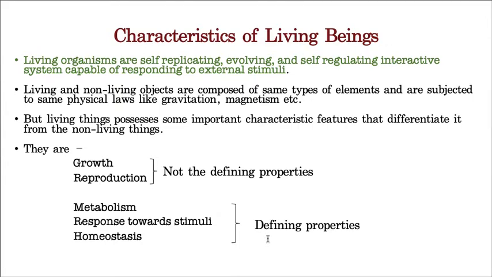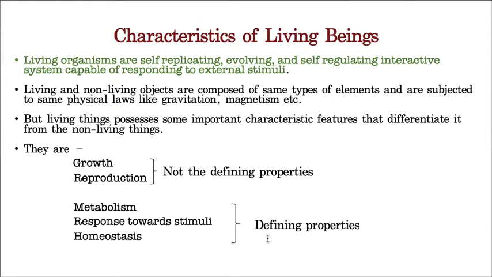For example, a unicellular organism never grows. Why? Uni means one, cellular means having cell, so the whole organism has only one cell. How will it grow? But still it is a living organism. Hope you understand. And reproduction: for example, some persons never marry and never give birth to babies, but they are still living organisms.